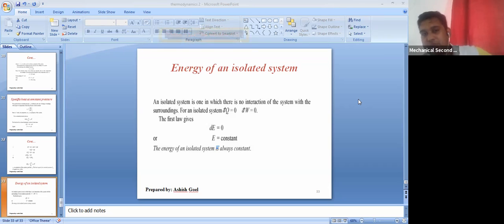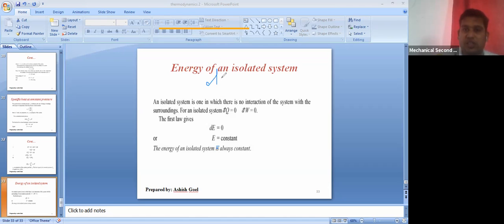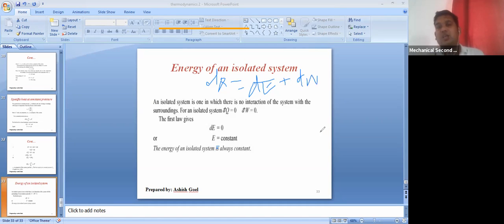Is it clear? If you remember, what was the first law of thermodynamics? It was dq is equal to the change in energy dE plus dW. So if we talk about an isolated system, dq becomes 0 and dW becomes 0.